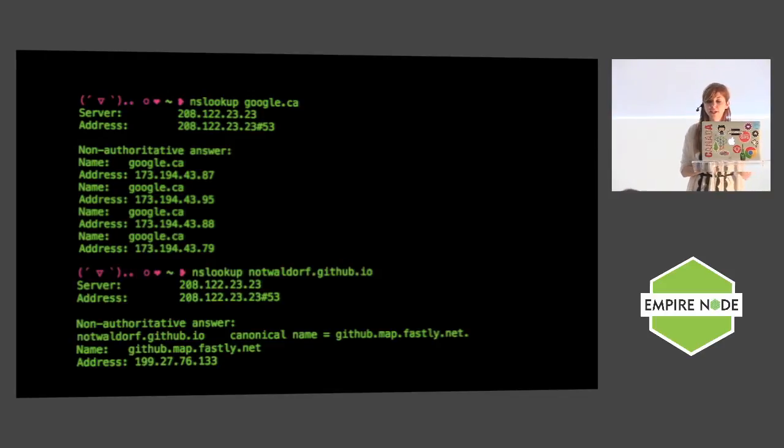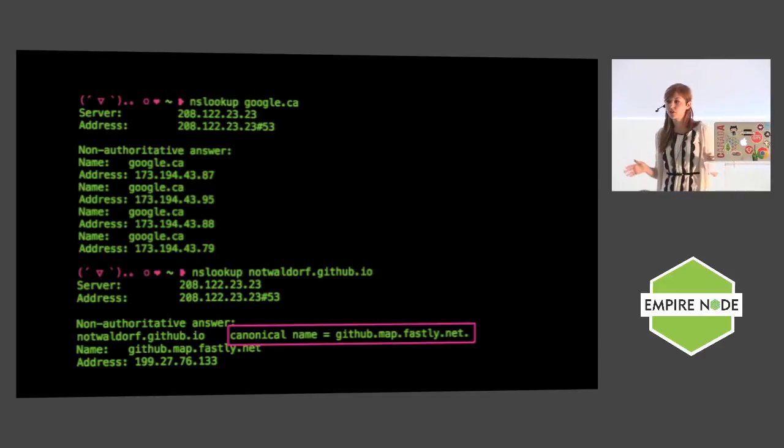It gets a little bit more interesting if you try to nslookup something like notwaldorf.github.io. That's my blog. It doesn't have that many cats. It has some, mostly these ones. But if we try to nslookup it, we're going to get a really strange answer about how this is a canonical name for like this generic-looking Fastly server. And this is because the IP that we're getting is actually a shared IP.